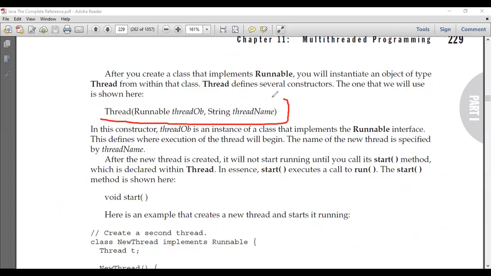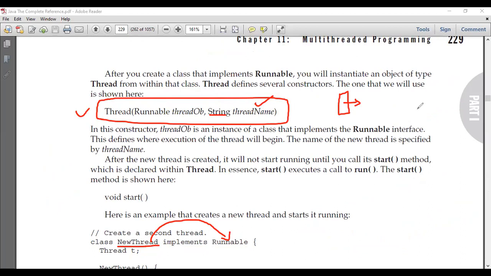This is very, very important. This is how you are going to create a thread. The first argument is an object of a class that implements a Runnable interface. And what's the second argument? The second argument is the name of your thread. For every thread, we can give a name. And the type of this is string. Okay, so this is how you can create a thread.